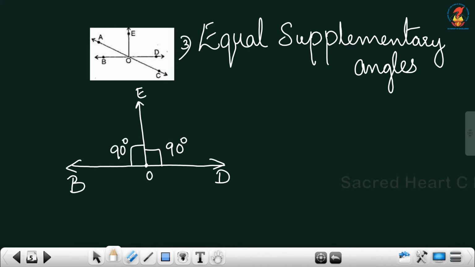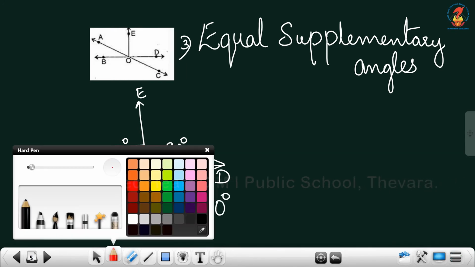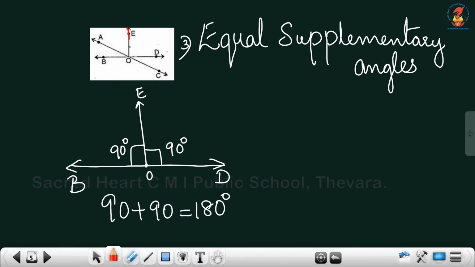So we got equal angles. 90 plus 90, what is the answer? 180 degree. So this part of the figure, this part and this part, is equal supplementary angles. This is 90 degree, this is 90 degree.